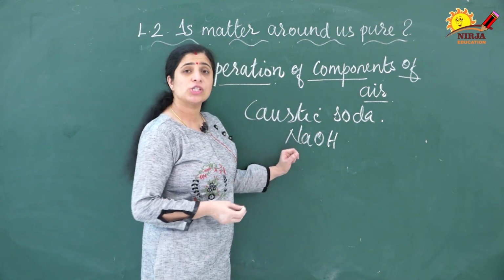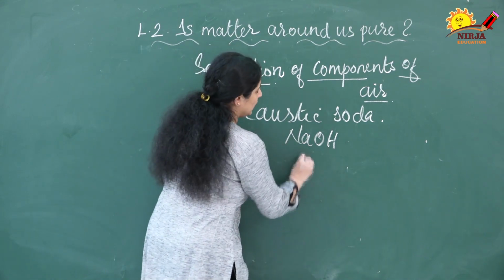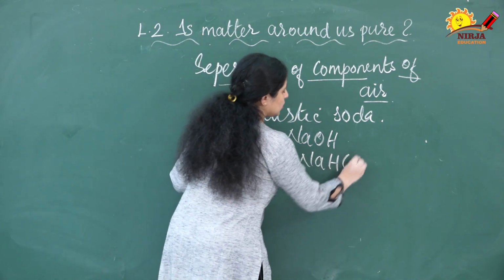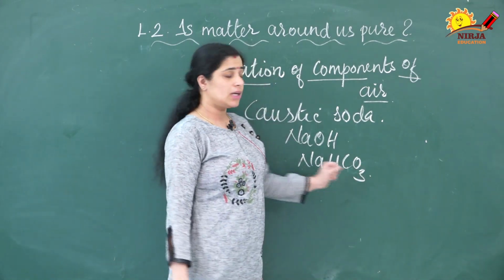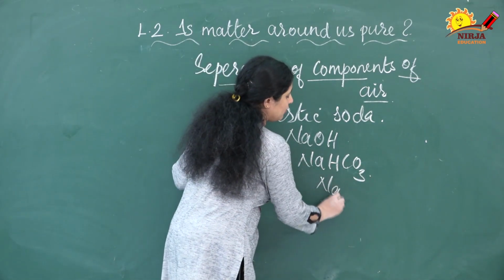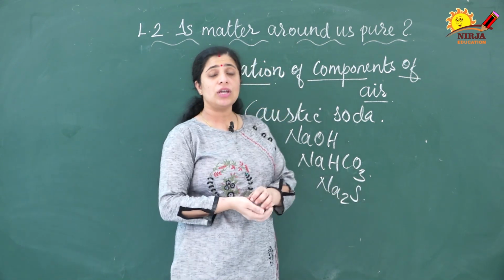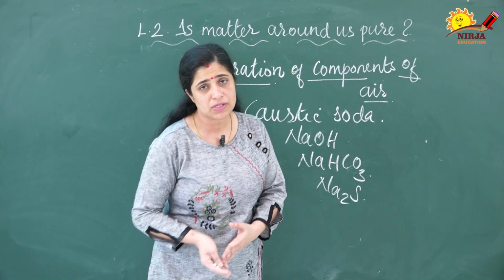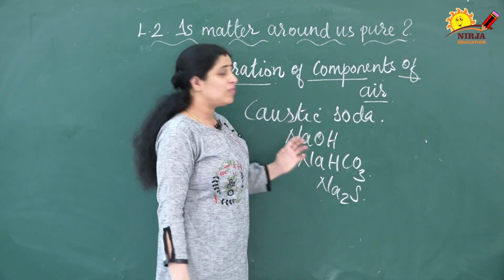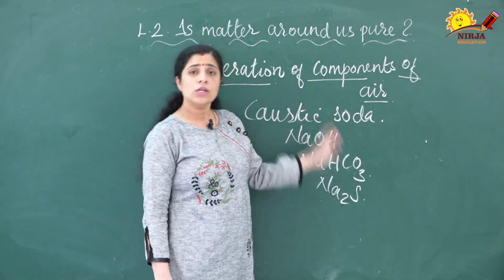It will react with sodium hydroxide and you will get NaHCO3, that means sodium bicarbonate. If sulfur contents are there, you will get sodium sulfide. That means it will change chemically, the carbon dioxide will change into some other substances. So this is the reason why we are washing with this caustic soda.